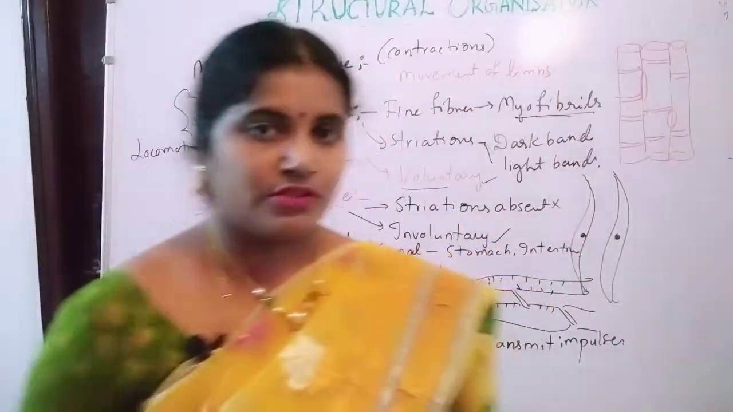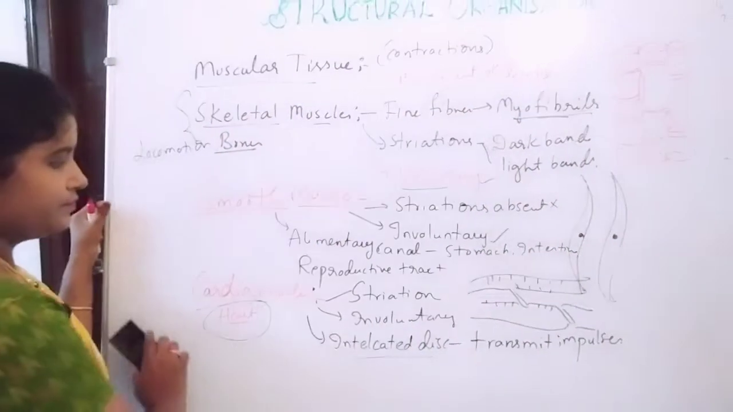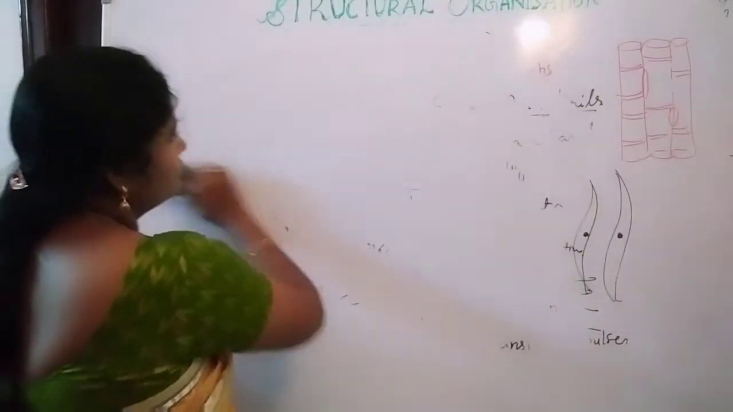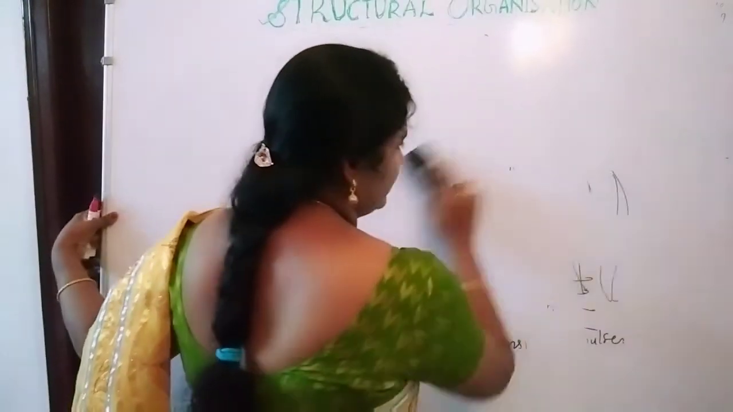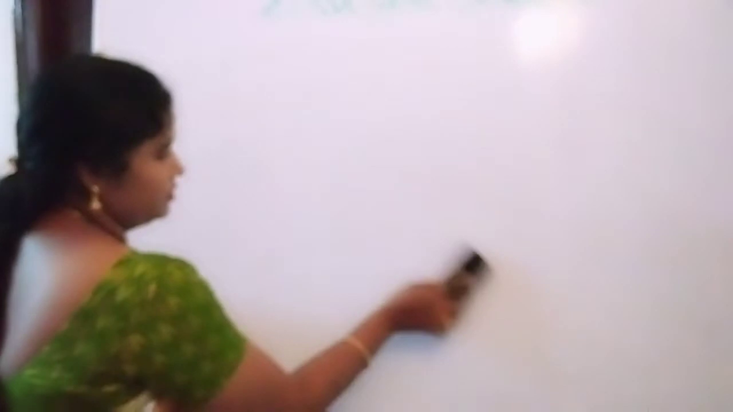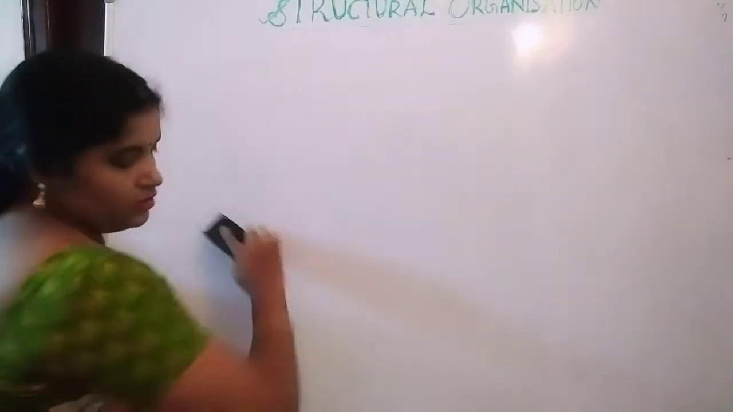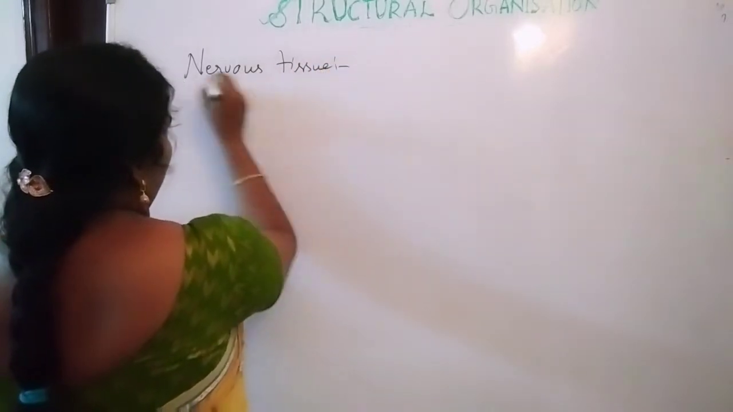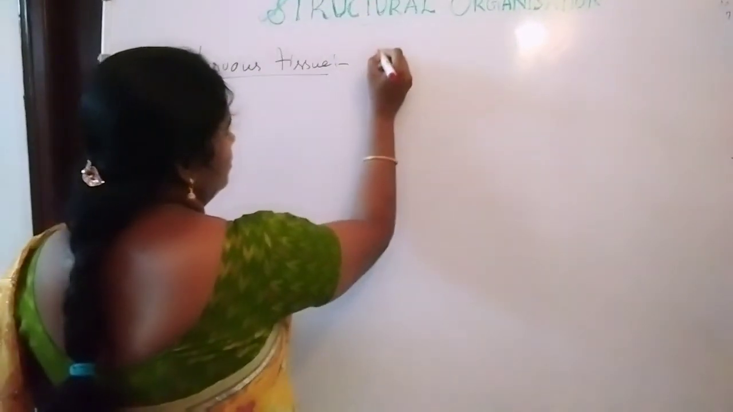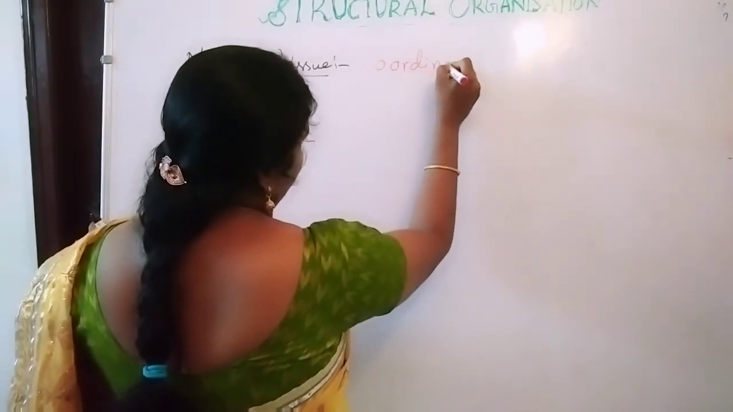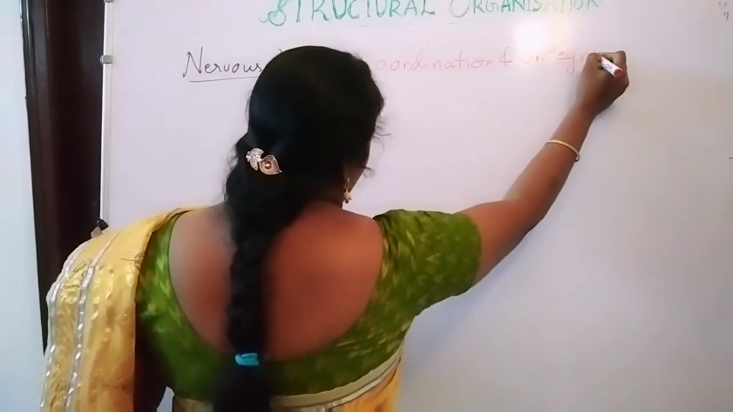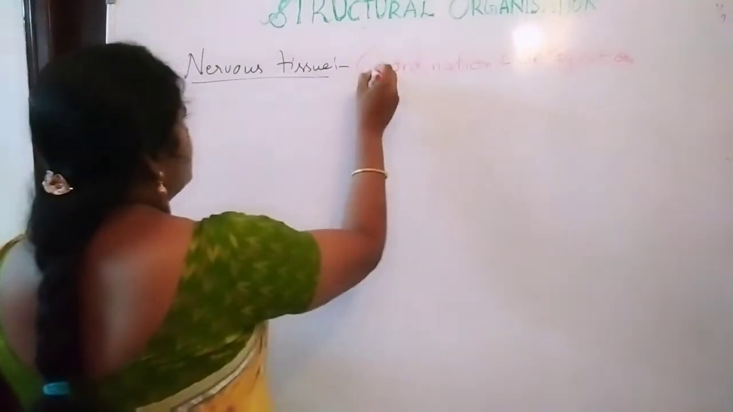Next we will see the nervous tissue. Right, take the screenshot all of you. So nervous tissue is very important. Why? Because nervous tissue's main function is coordination, so coordination of the body. So its main function is about coordination and integration. Okay, so nervous tissue.